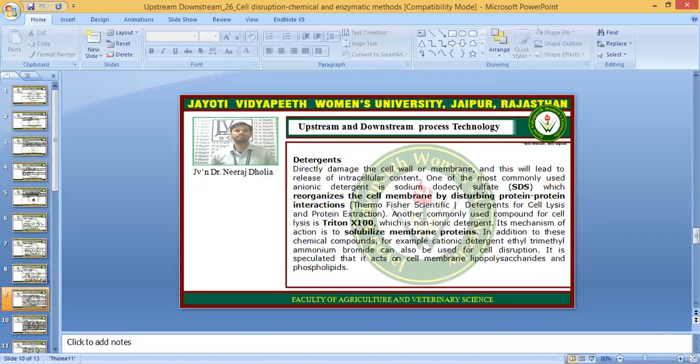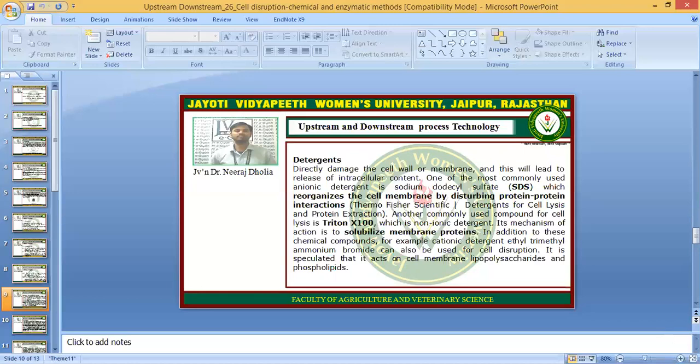In addition to these chemical compounds, for example, cationic detergents are also there. Triethyl ammonium bromide can also be used for cell disruption. It is speculated that it acts on the cell membrane lipopolysaccharides and the phospholipids.